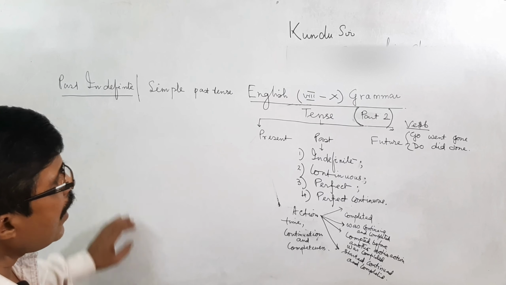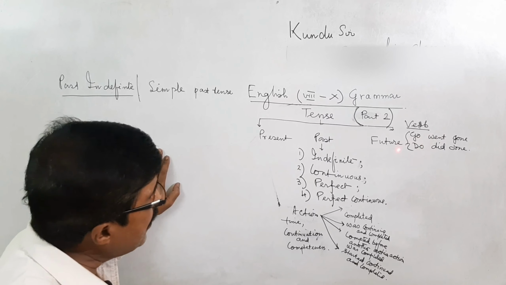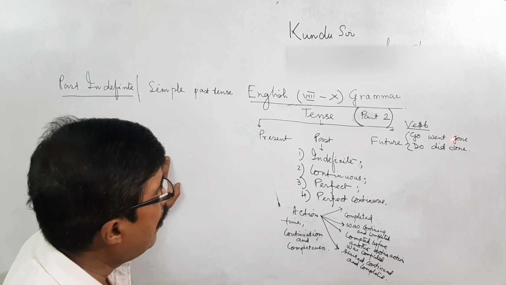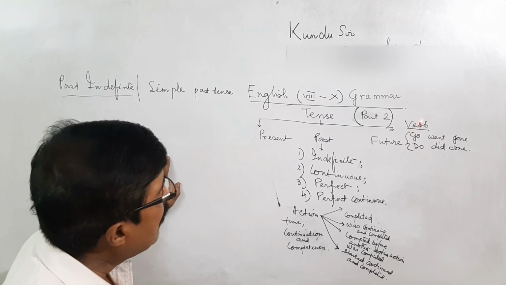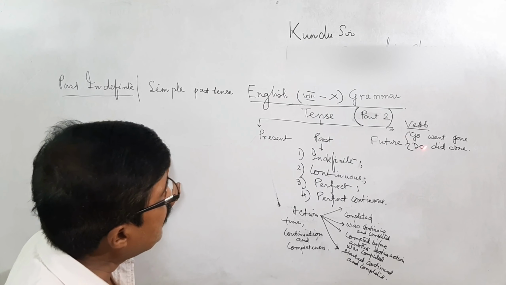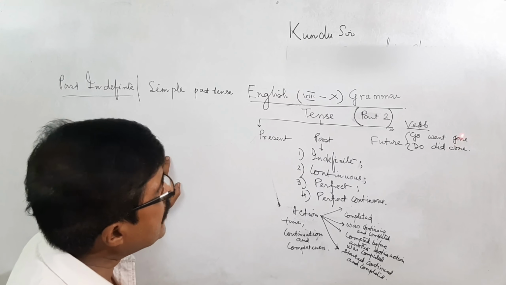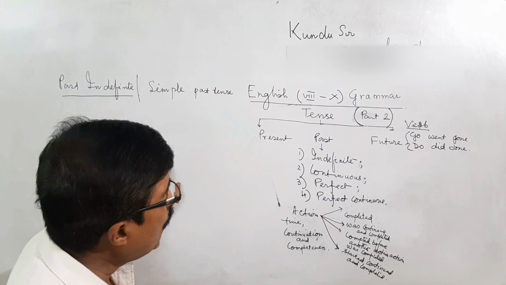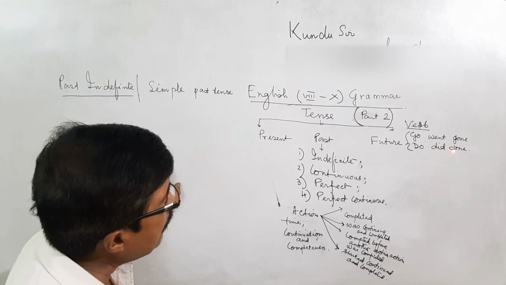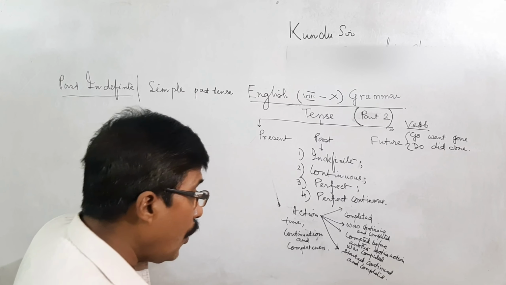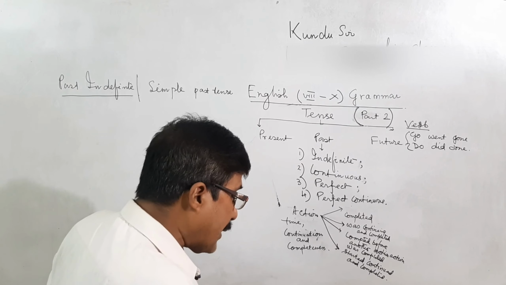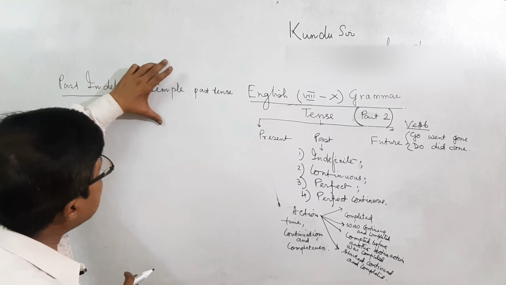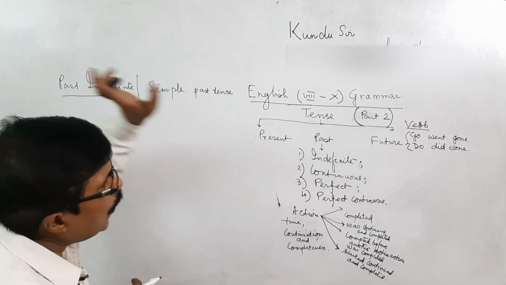Now I have mentioned the verbs here: go, went, gone. Go is in the present tense, in the past tense it is went, and the past participle form is gone. Then do, did, and the PP form is done. So what is the rule? I am now discussing simple past tense, or past indefinite tense, for the verb go.